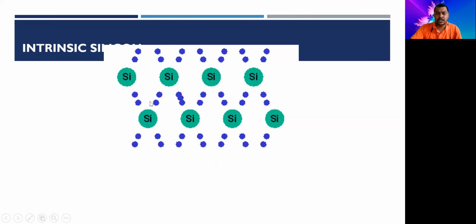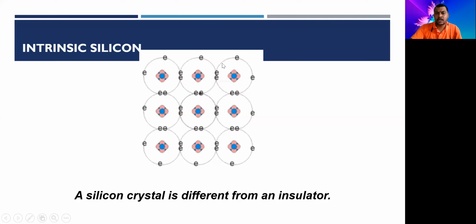If you are able to see, at absolute zero temperature there are no free electrons for conduction. At absolute zero temperature, all the four electrons are making four covalent bonds with the neighboring four atoms, and therefore there are no free electrons for conduction.